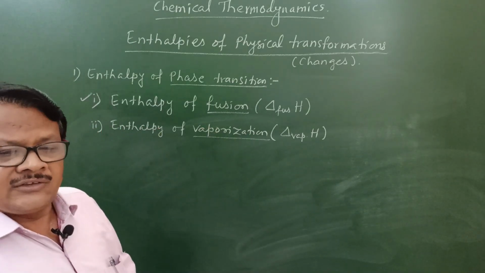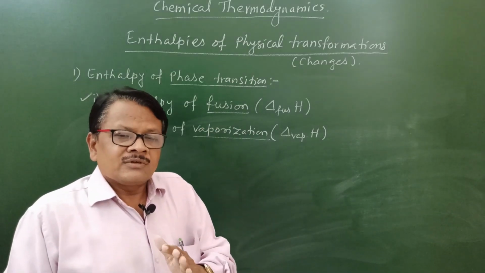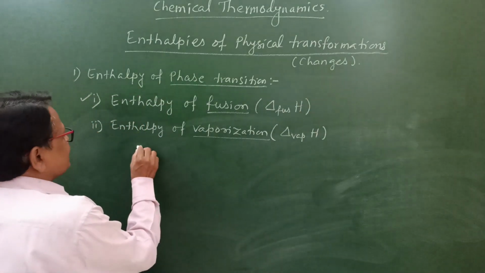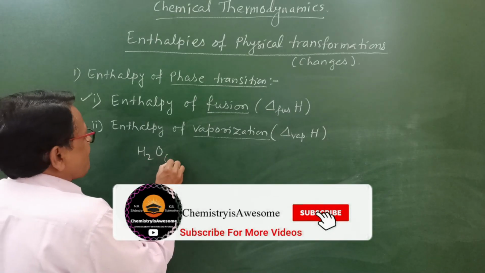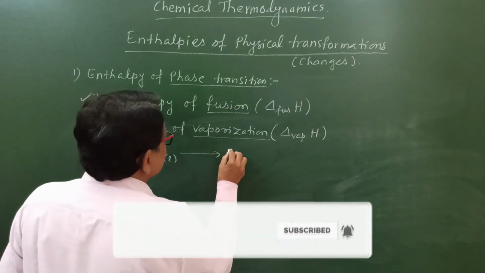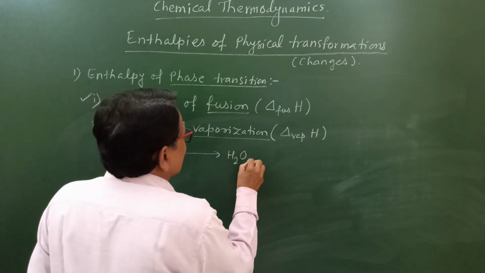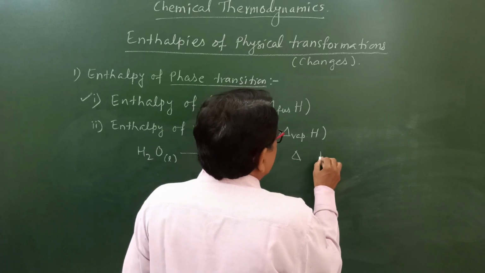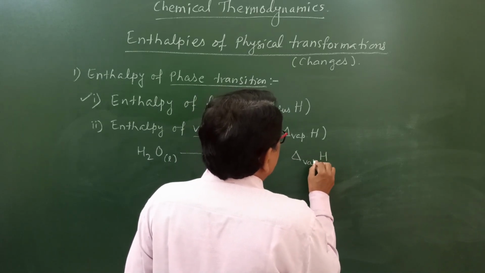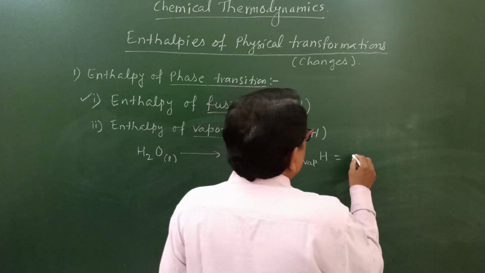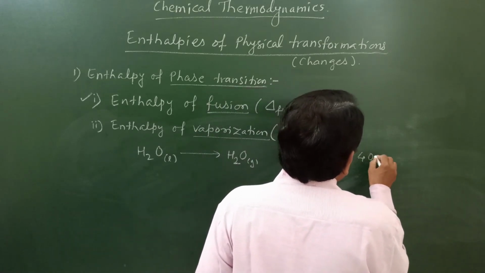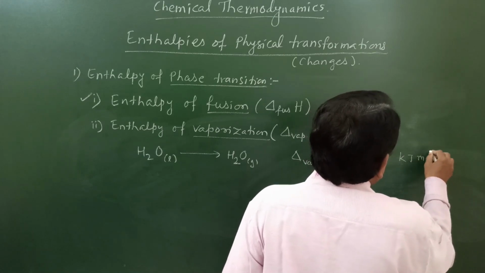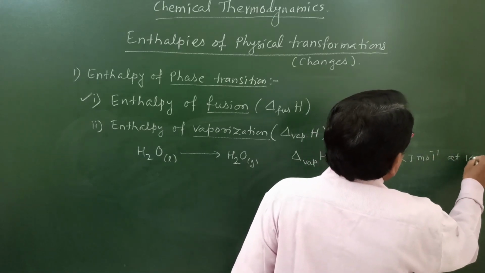We will consider the example of conversion of liquid water into its vapor state. You see here, H2O liquid gives H2O gas. At that time the enthalpy change is called enthalpy of vaporization. That is plus 40.7 kilojoule per mole at 100 degrees Celsius.